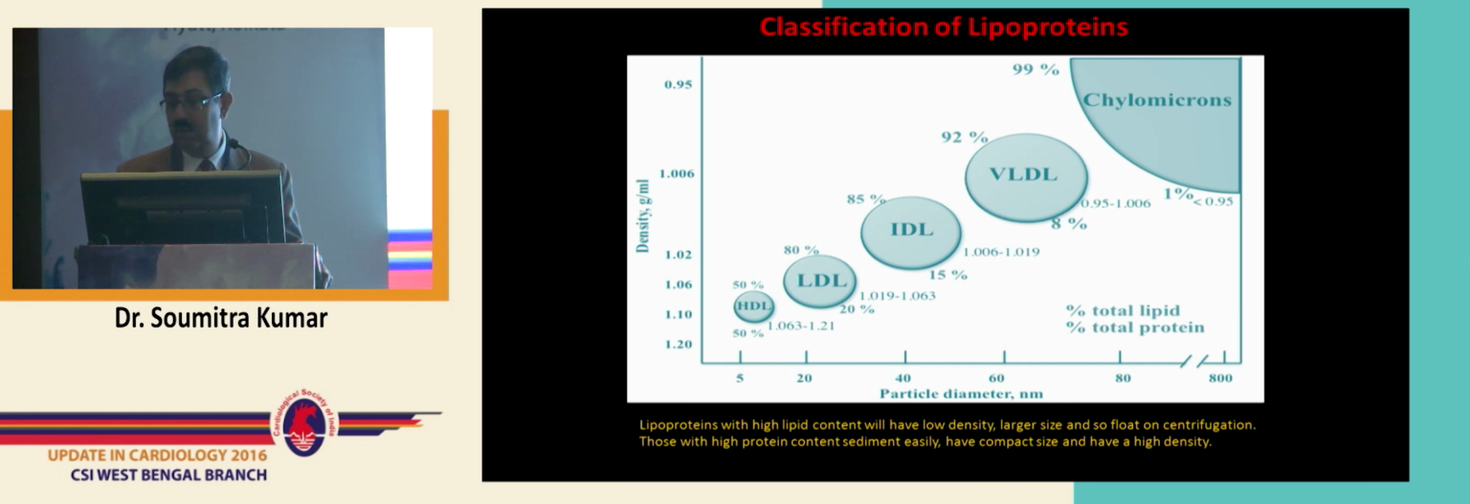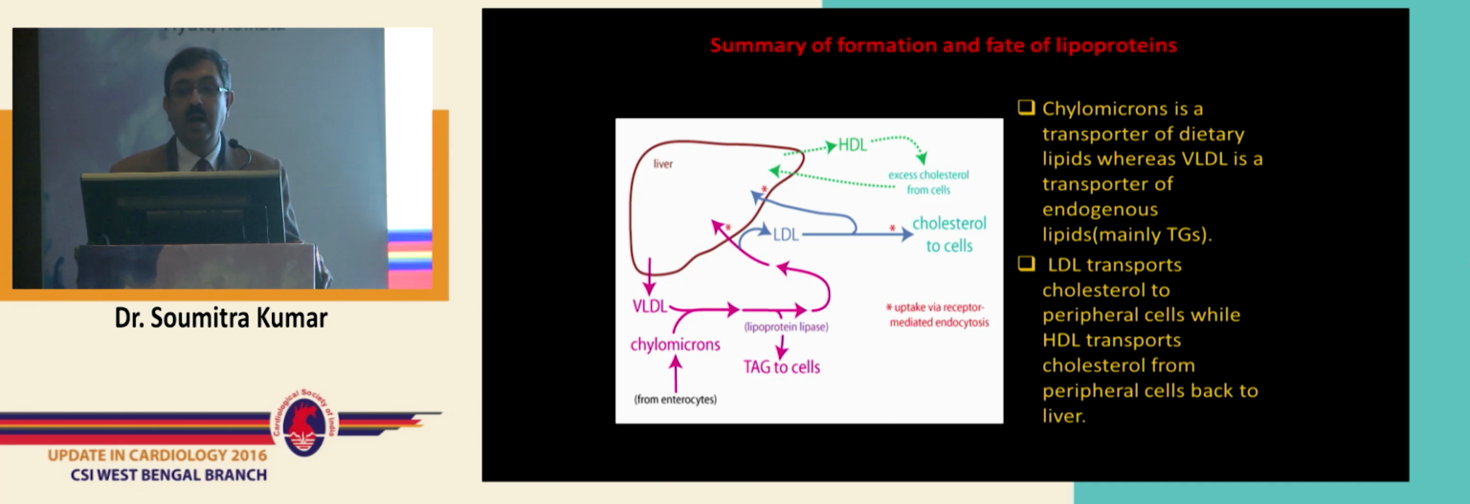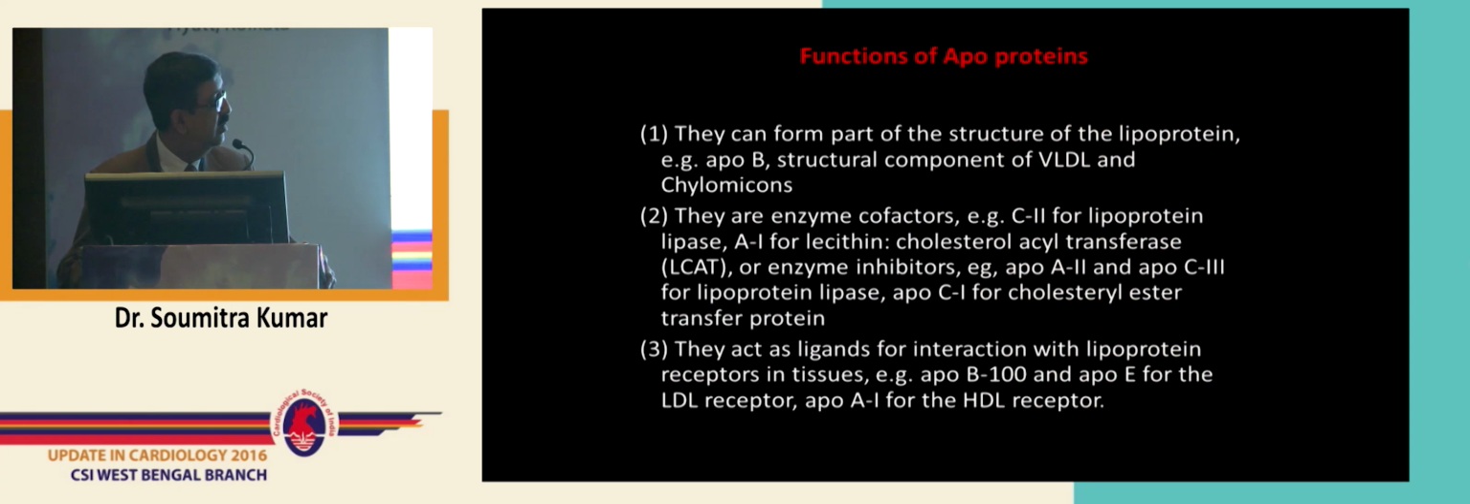Again, some basics. Summary of formation and fate of lipoproteins. Chylomicron is a transporter of dietary lipids, whereas VLDL is a transporter of endogenous lipids, mainly triglycerides. LDL transports cholesterol to peripheral cells, while HDL transports cholesterol from peripheral cells back to the liver.